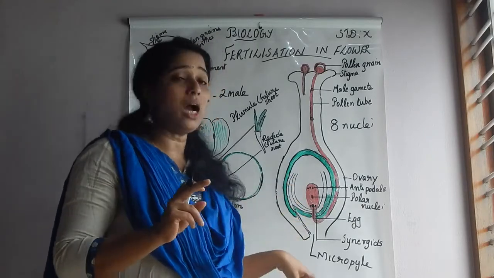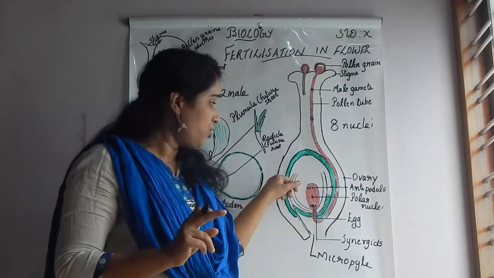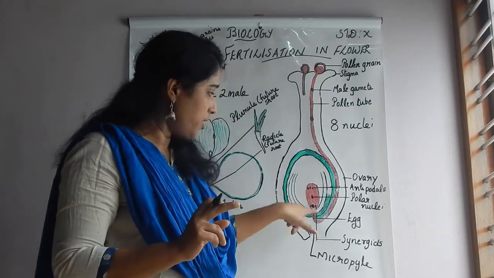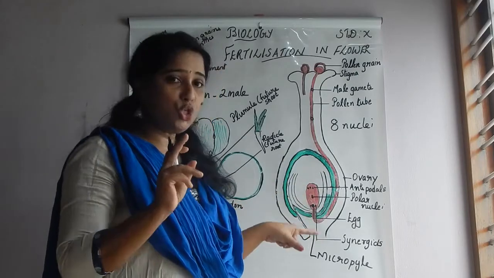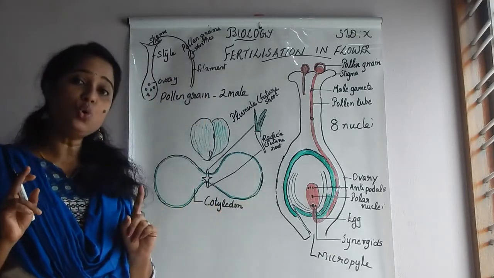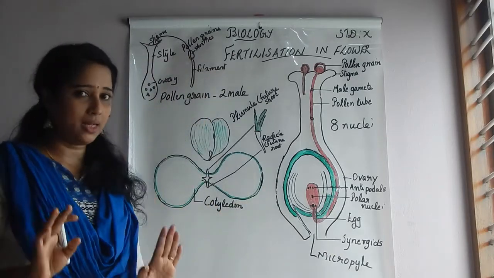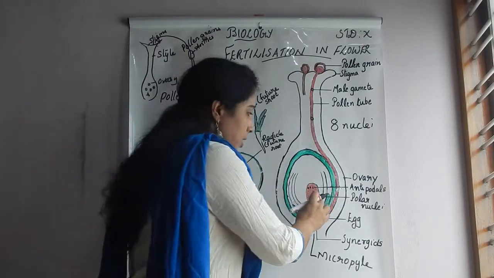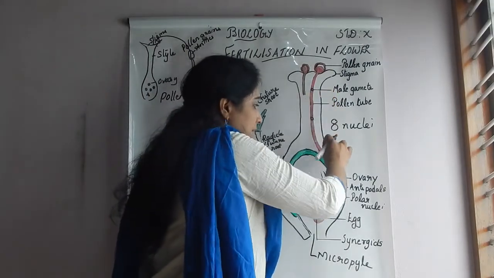Inside the embryo sac, how many nuclei are there? 3 at the top, 3 at the bottom, and 2 in the middle. Total 8 cells, or 8 nuclei. Clear? Okay. So here the 2 male gametes are coming.